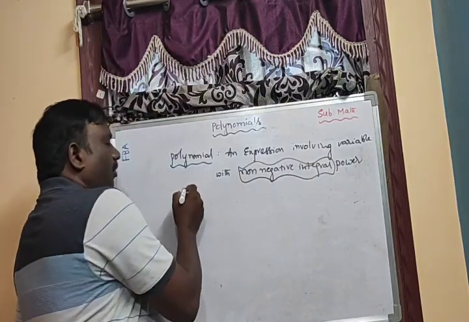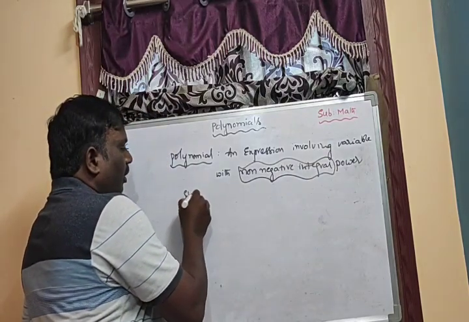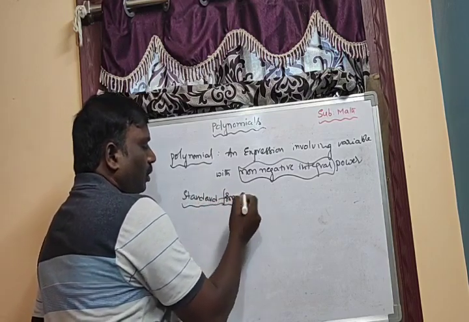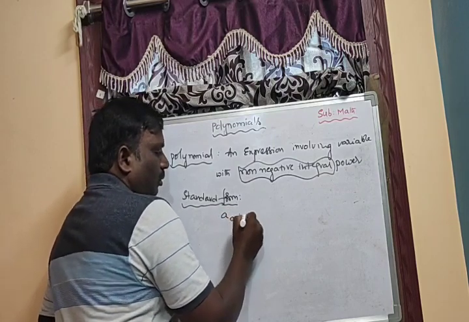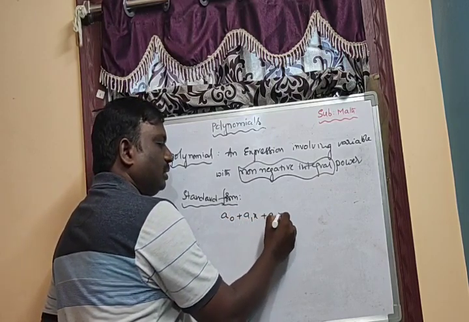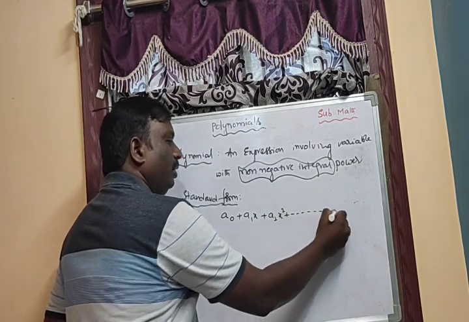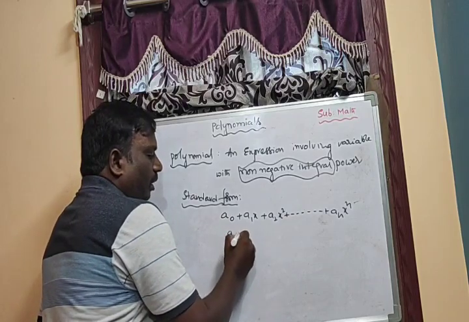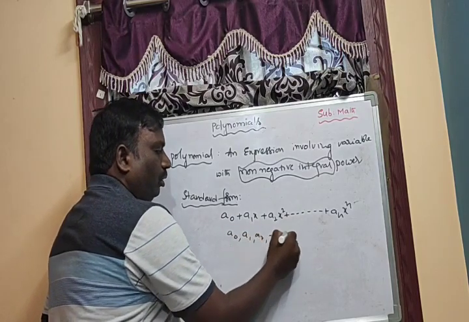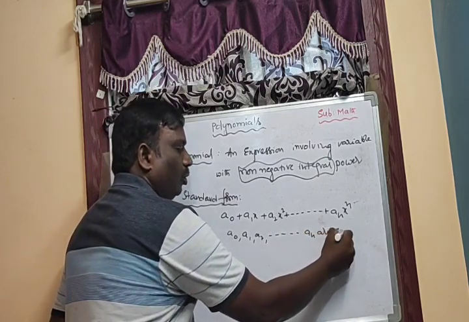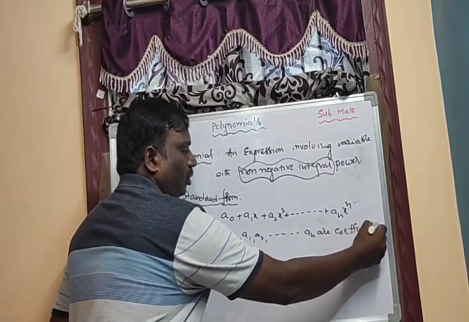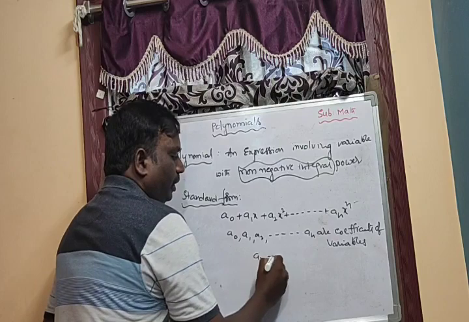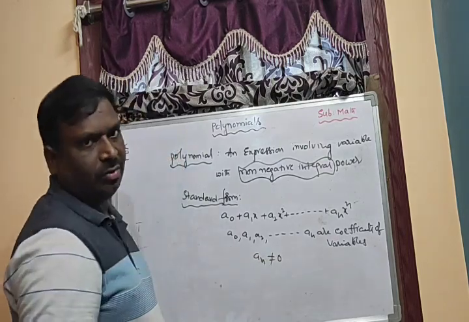Now coming to the standard form of a polynomial: a0 + a1x + a2x² and so on, up to an xⁿ. Here a0, a1, a2 and so on, an are coefficients of the variables, and an is not equal to 0.